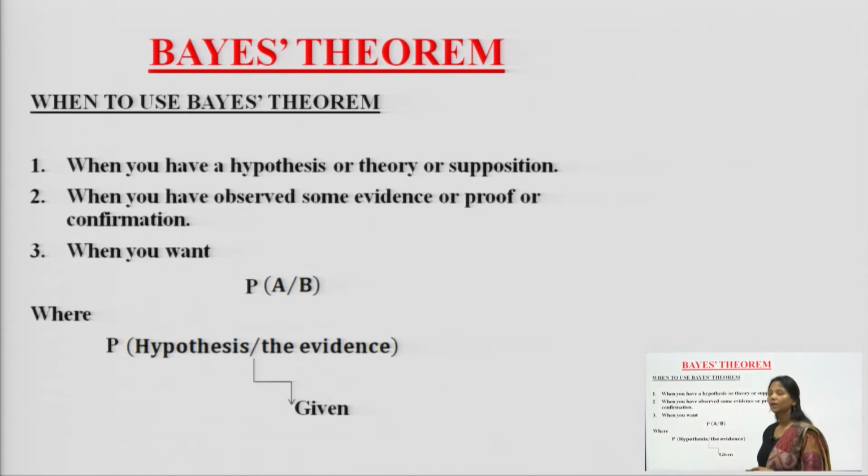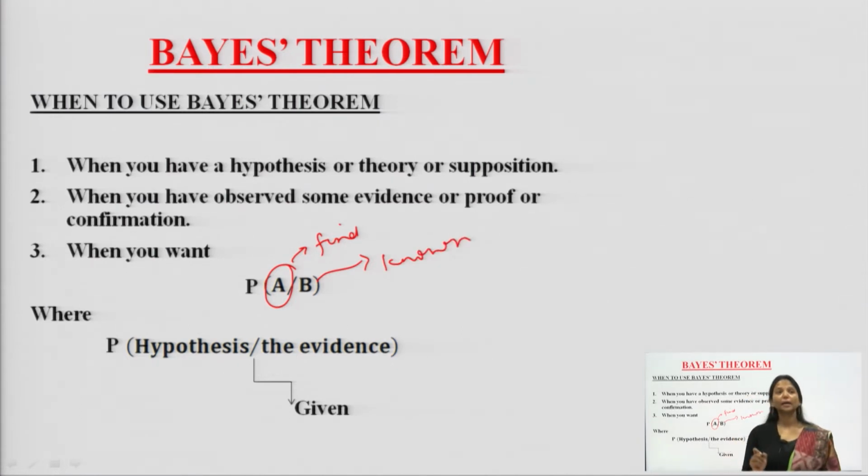Bayes theorem is applied when you already have a certain theory. When you have observed some evidence, that means I have A, the probability of A I want to find out, and the probability of B is already known.